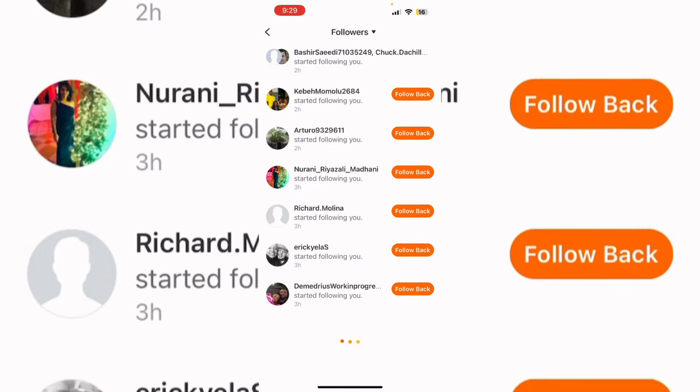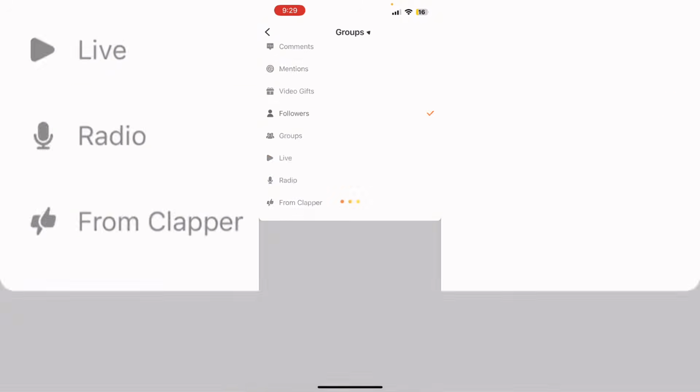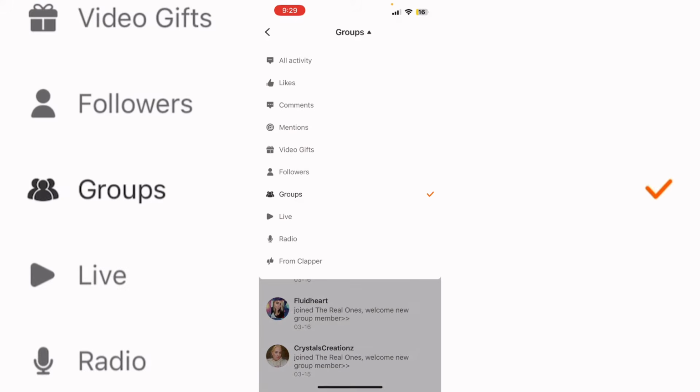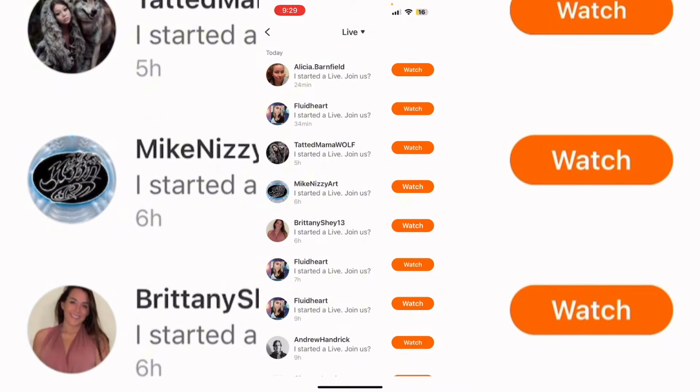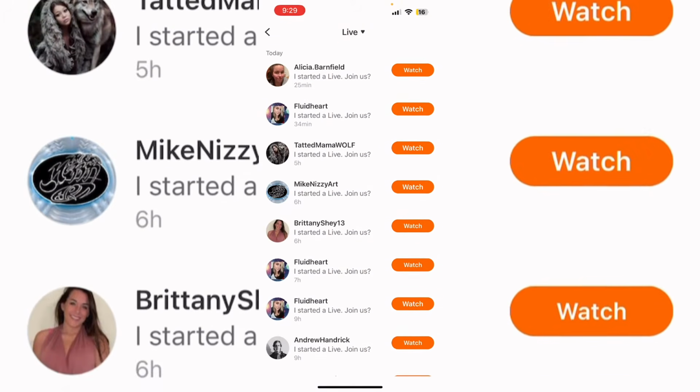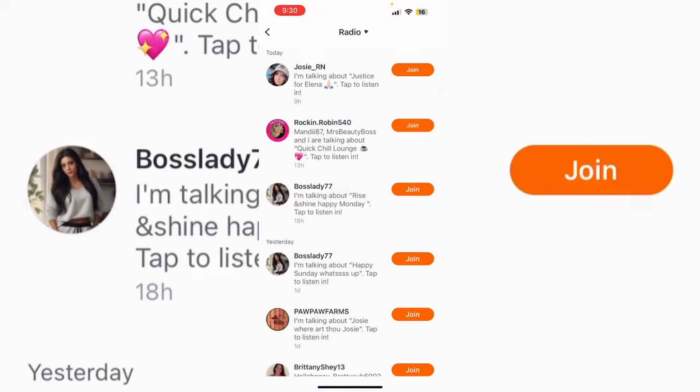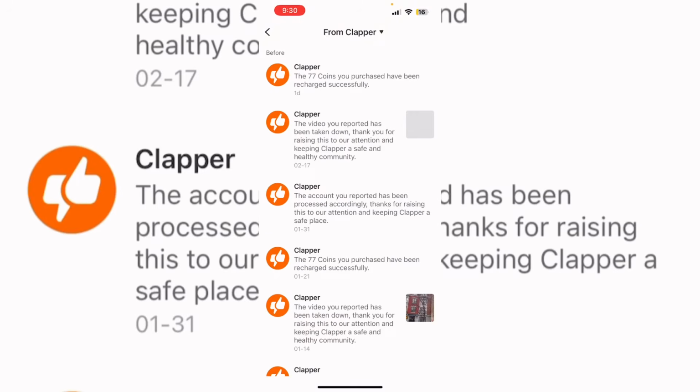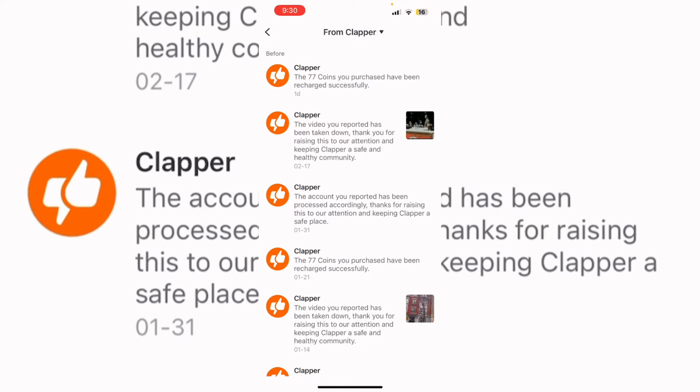And then there's also how many followers you can get if you want to follow them back. Then there's also groups where you can see the messages on the group. And then whoever's live or on radio. So there's the live, and there's also the radio section. And then also following direct messages from Clapper. So this is like all the messages that you can see and hear and do all that wonderful stuff.